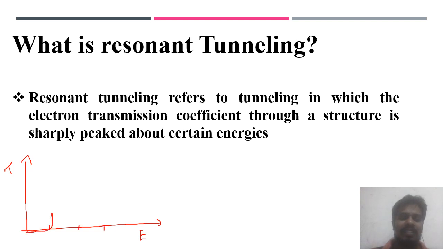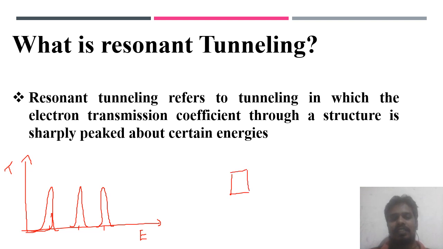That means only if a certain resonant condition is matched, the electron can tunnel through the given quantum material. Suppose you are taking a quantum structure, a quantum well structure. If you look at this region, this is a well region, and it has discrete energy. The energy levels for this region look like this energy level diagram. That means it has a well structure. In the conduction band, it has discrete energy, and there is a probability of occupying the electron.